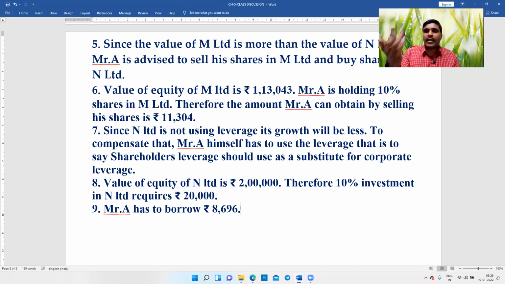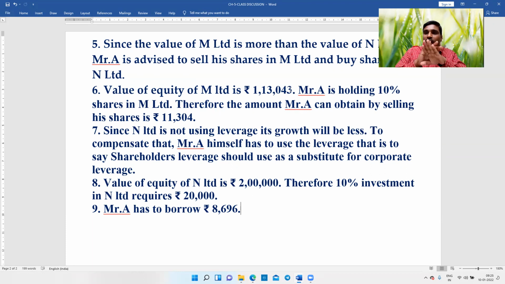M Limited is a very risky company, so the banker has charged more. Mr. A is a very reputed businessman in the market. Many companies are giving loans to Mr. A, so no risk is involved for Mr. A. The banker may charge less than 7%. Both are possible, but information is not given.